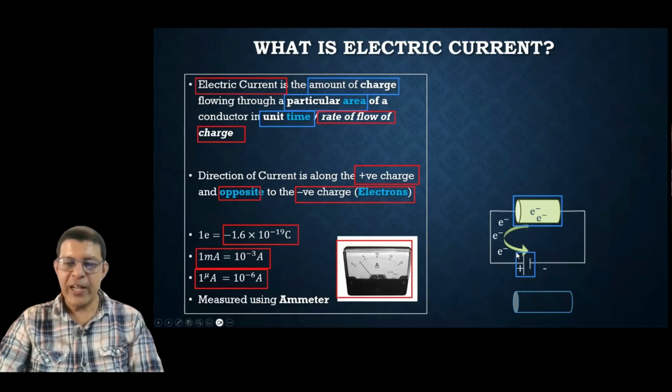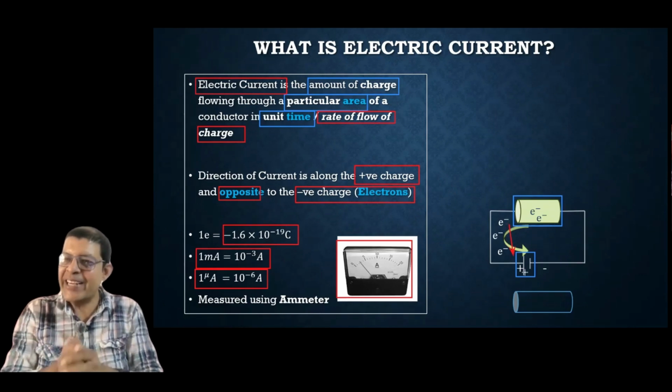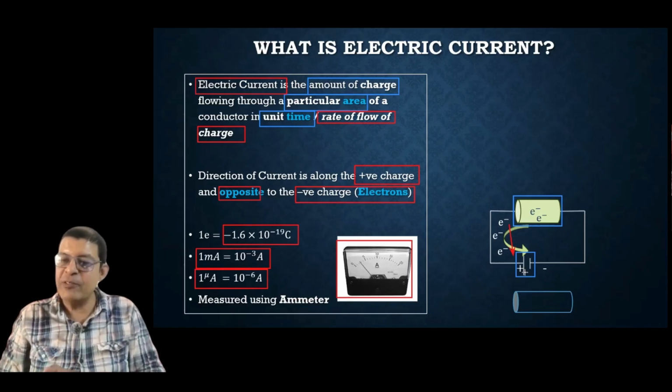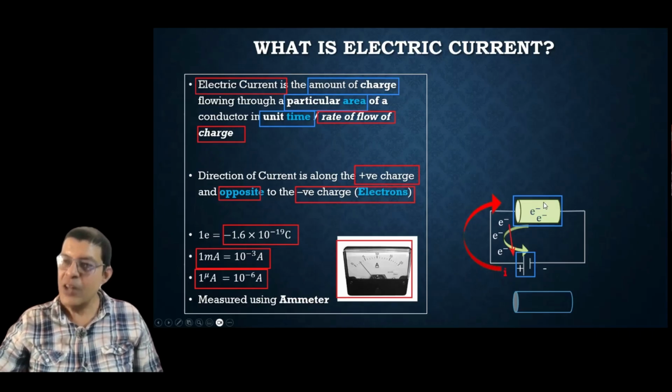So now this is the flow of the electrons. We said the electrons are flowing. Electrons are flowing towards the positive terminal of the battery. That means positive charge is attracting the negative charge. Positive terminal of the battery is attracting the negative charge. And because of this, what happens? Current flows in the opposite direction, the flow of the positive charge.